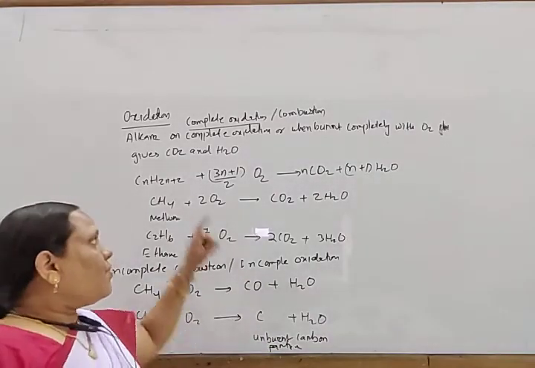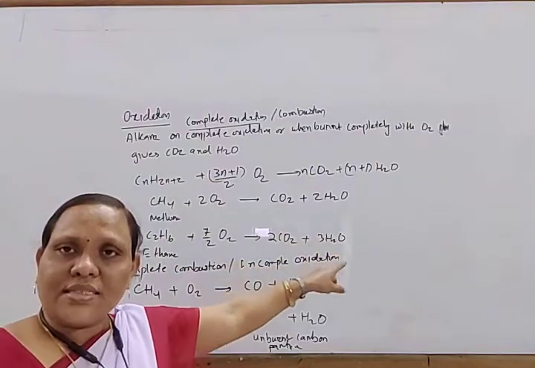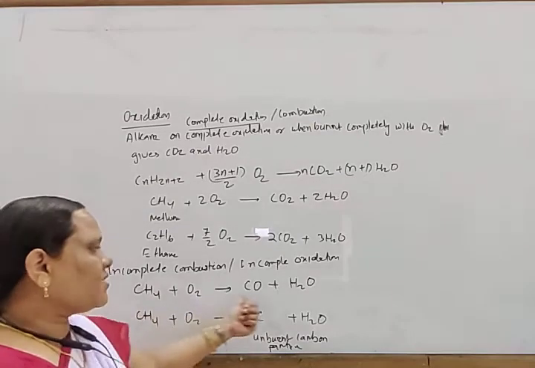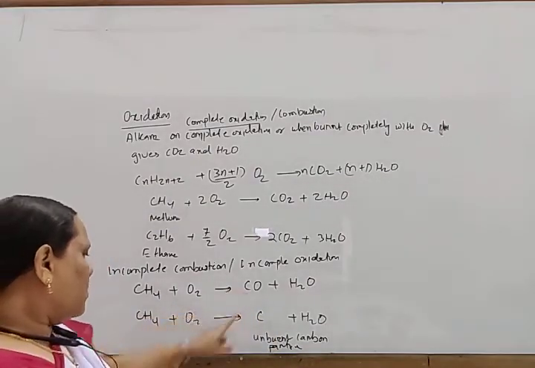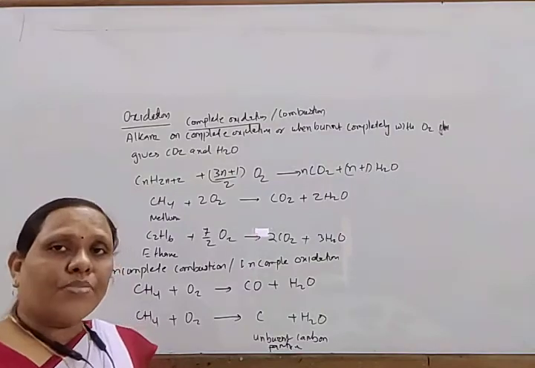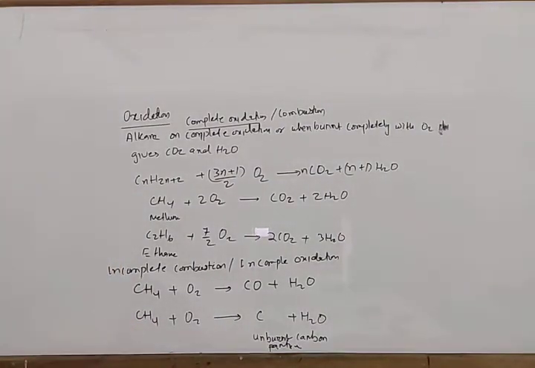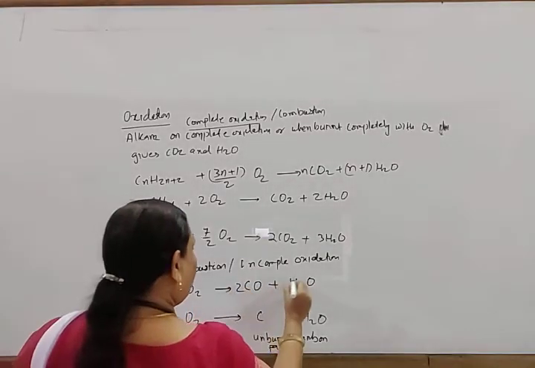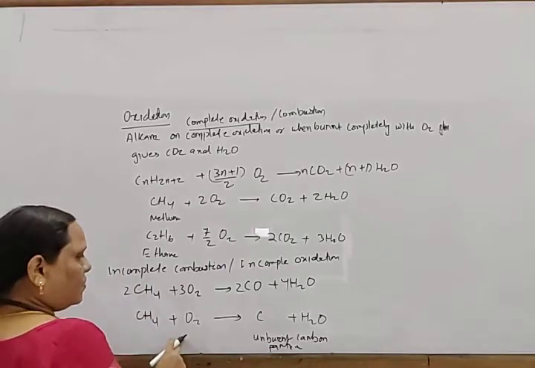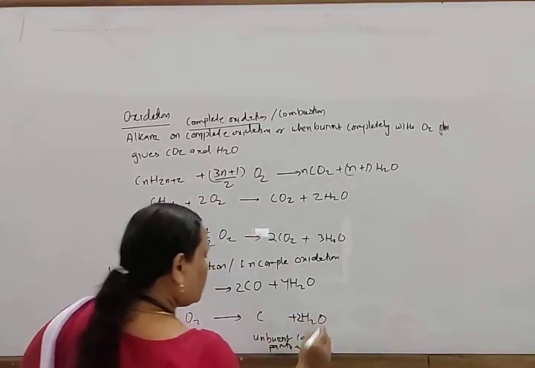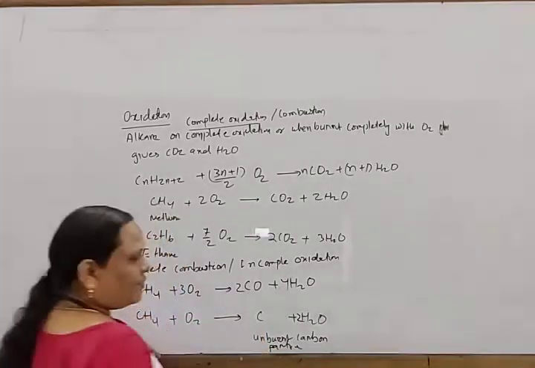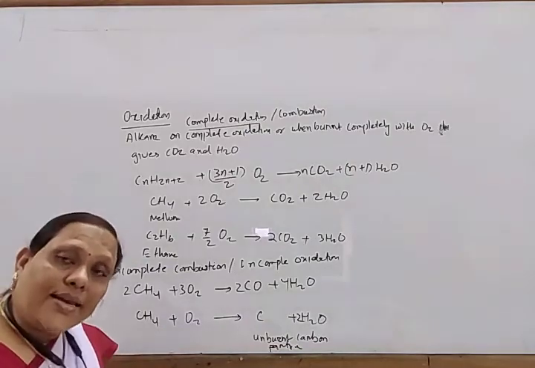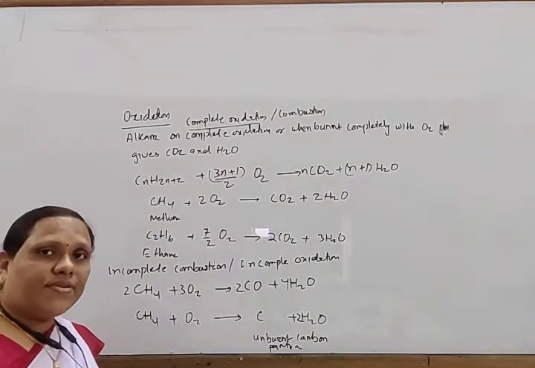So alkanes, when they undergo complete combustion, give carbon dioxide and water. When they undergo incomplete combustion, they form in some cases carbon monoxide, which is poisonous, and in some cases unburned carbon particles. To balance it, you can write CH4 plus O2 gives carbon plus 2 H2O. The carbon is in solid form. So this is incomplete combustion. However, on catalytic oxidation, it gives different products.